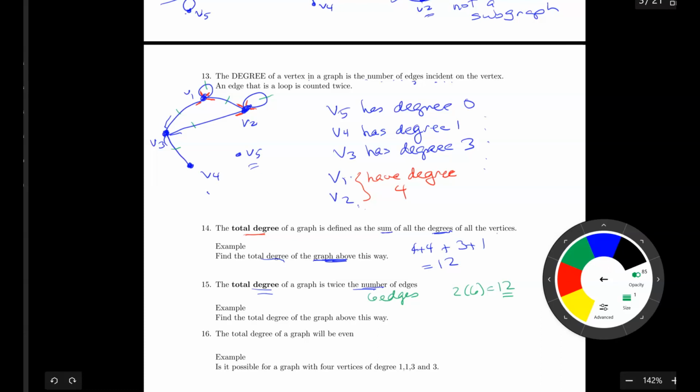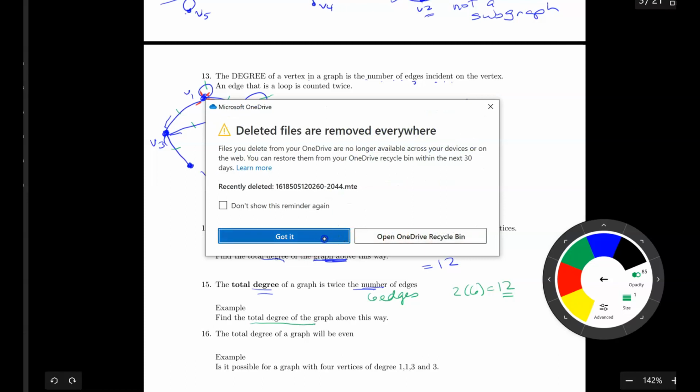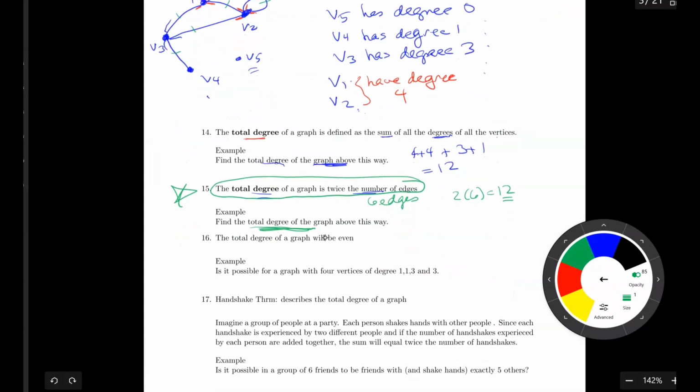So this is going to be a big deal. So the total degree of a graph, oops, what is going on? I don't know. Okay, the total degree of a graph is 2 times the number of edges. So you're going to want to know that. So it's another one of those that I'm just going to put a big star by.